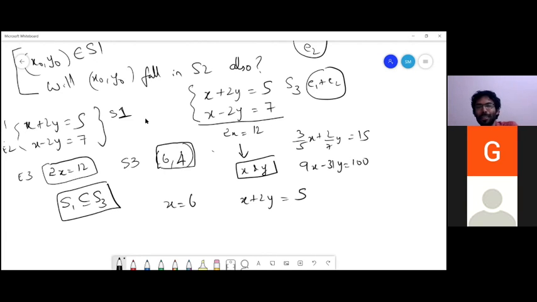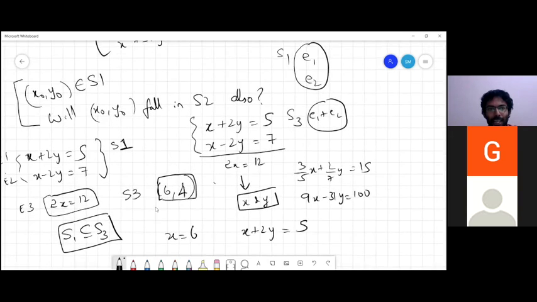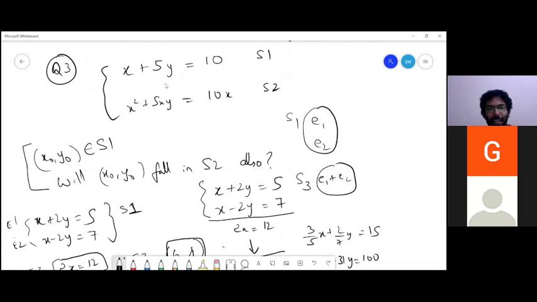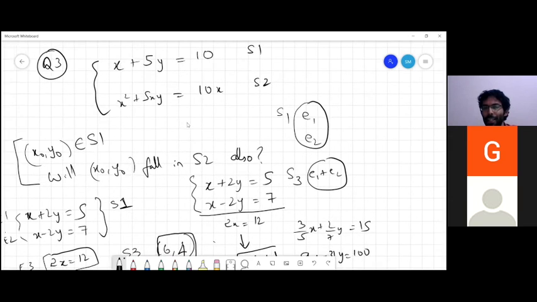Sunil, any comments on this? No, Shiva, what Gauri ma'am told, I understood. Yeah, it's correct actually. Okay, so were you able to see, for this question 3, the system S1 and S2? What can you say about S1 and S2? Were you able to get that?